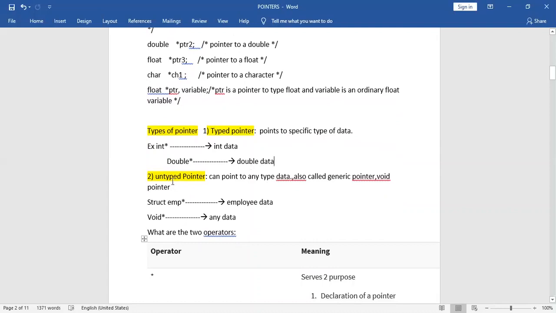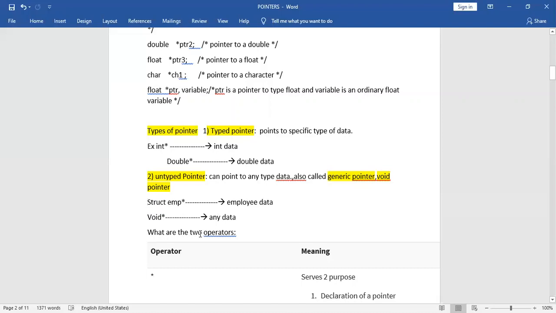Now next is the untyped pointer. An untyped pointer can point to any type of data. They are also called generic pointers and void pointers. For example, this is the example: struct employee pointer. What type of data are we pointing to? This type of pointer, which type of data is it pointing to? It is pointing to employee type of data. Void pointer means any data. Void means any data. Okay.